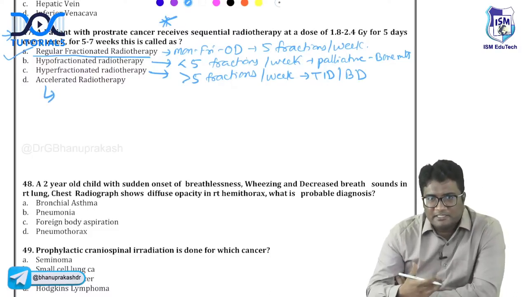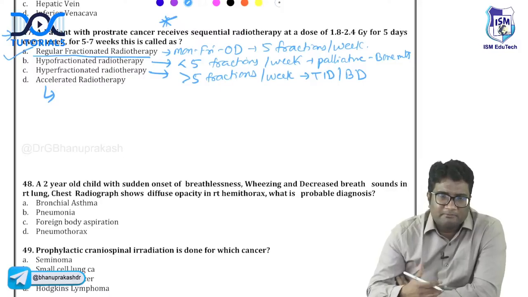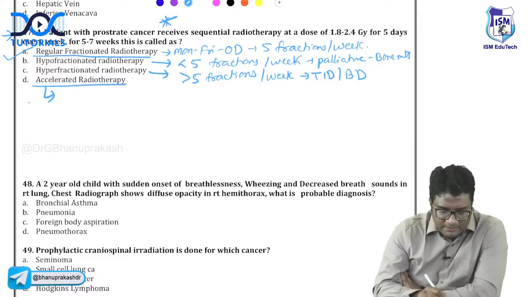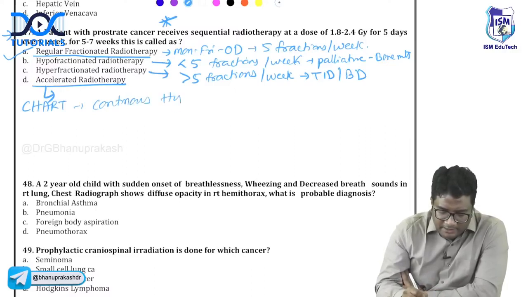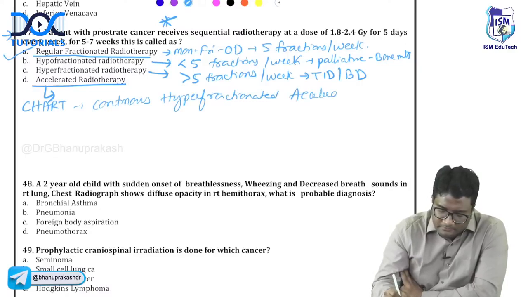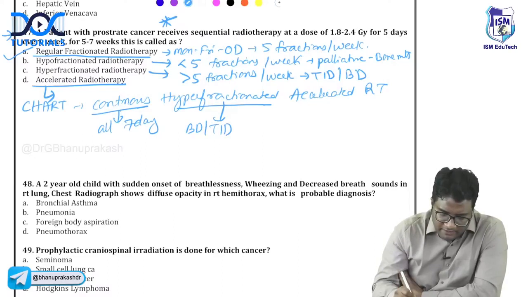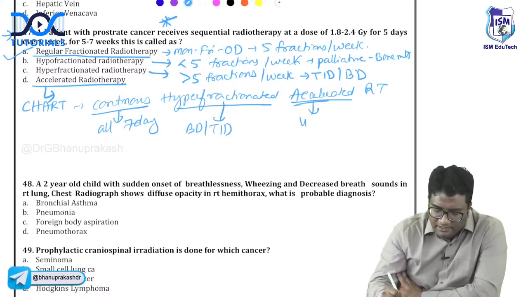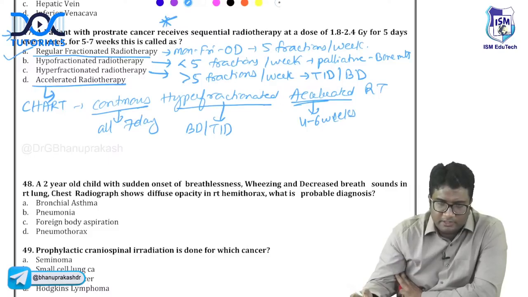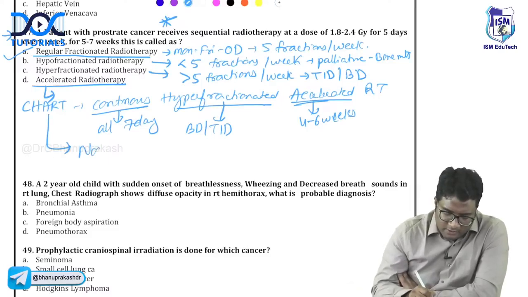Accelerated is when you have much faster delivery. You will complete the whole radiotherapy much faster, within 4 to 5 weeks, right? And this accelerated radiotherapy, especially CHART, is continuous hyperfractionated accelerated radiotherapy. Continuous means all 7 days you give. Hyperfractionated means BD or TID doses, more than 5 fractions per week. Accelerated, you cover the entire radiotherapy very fast, within 4 to 6 weeks. And this CHART is mainly used for non-small cell lung cancer.